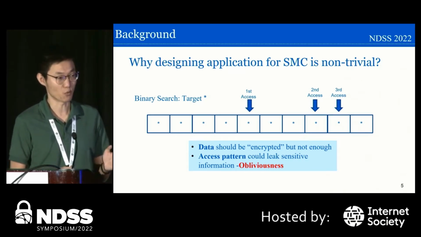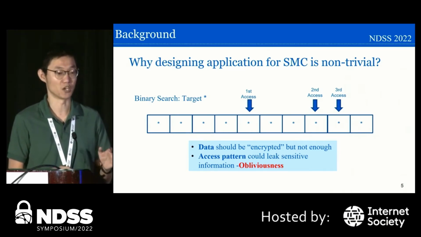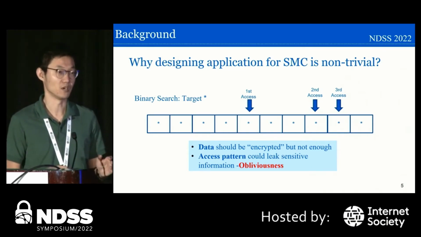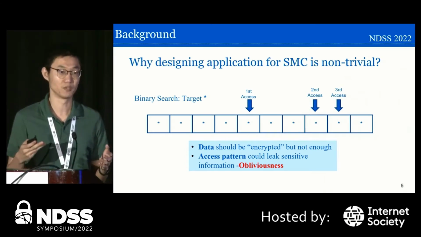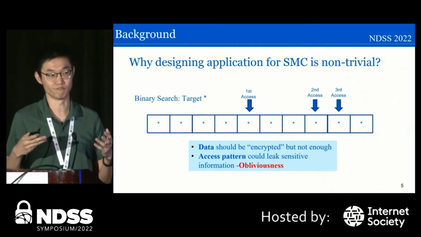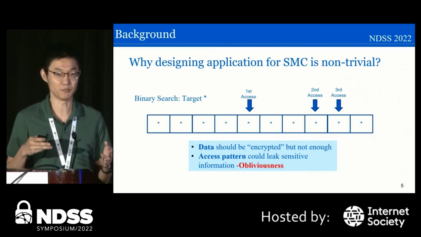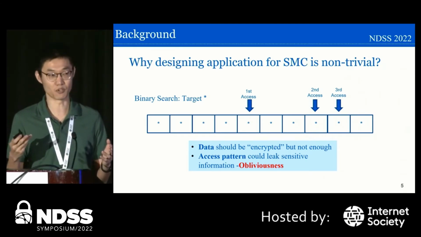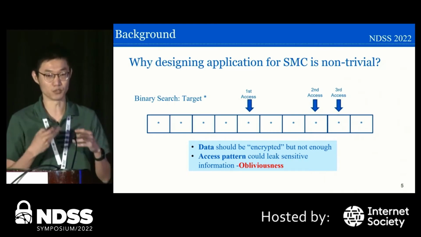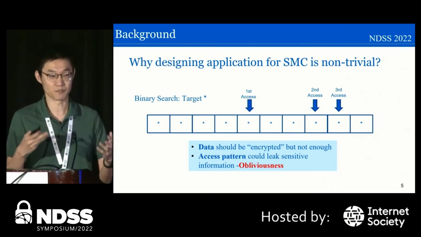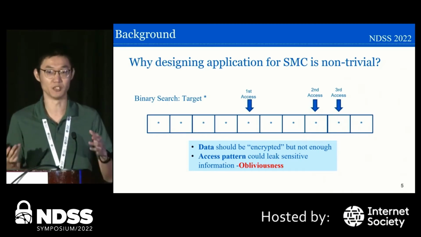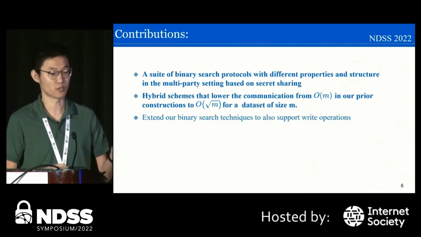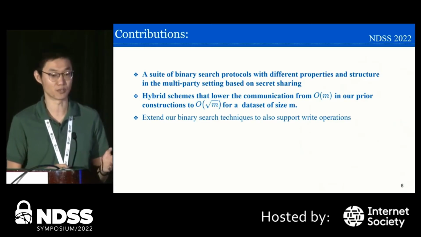In other words, we want to achieve a property called obliviousness, which means that the behavior of our algorithm should be data independent. No matter what data we input to the algorithm, the access pattern or the behavior of the program should be independent of the input data. We will try to address this issue in this work.